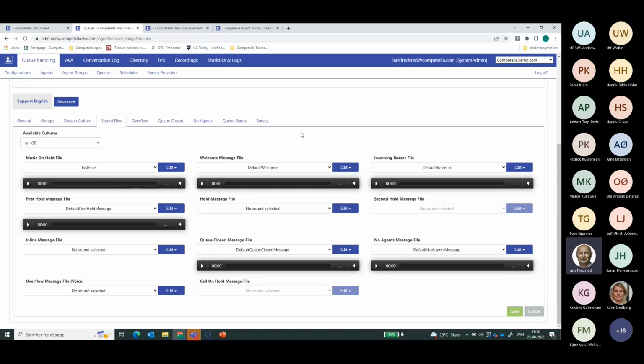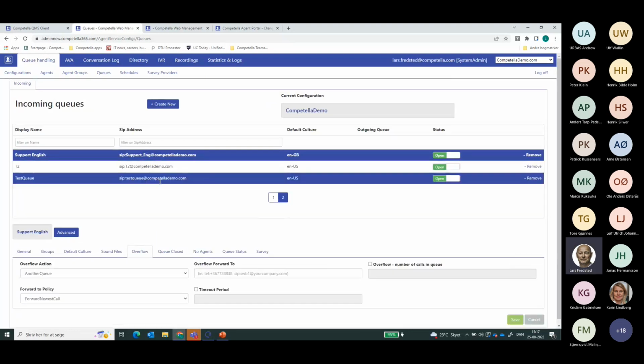Then maybe some people would ask, but can I not schedule different events to happen at specific times and dates? And my reply to that is, yes, of course you can. First of all, you can add a schedule to the queue. And if you would like to do that in an even more advanced way, you could use an IVR endpoint in front of the queue to make your menu structure, the different nodes and branches that you would need, where you can, on the individual nodes and branches, also set schedules, opening hours, and behavior.